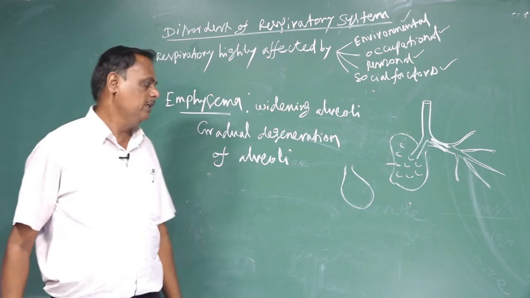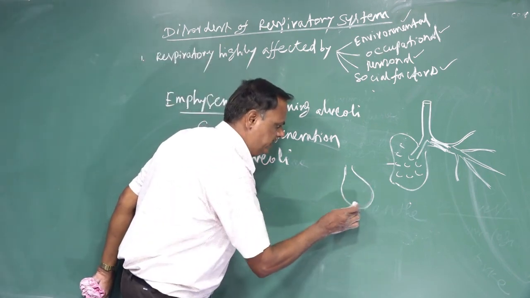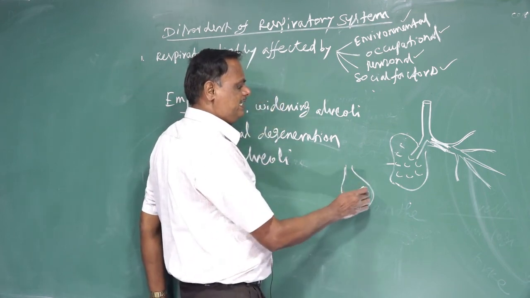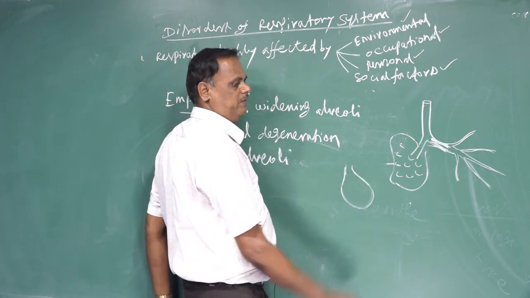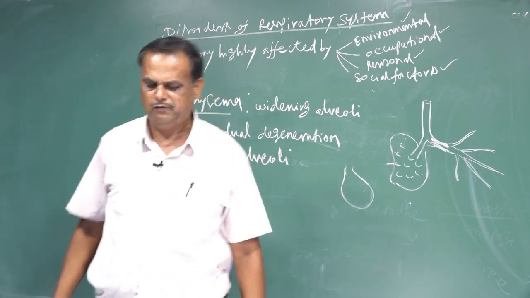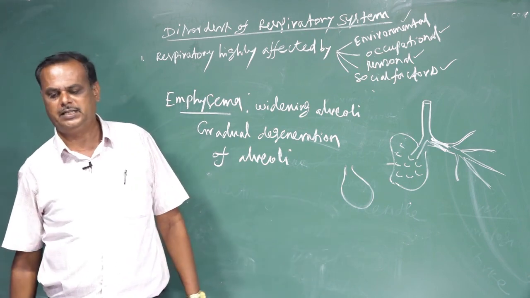Due to over smoking, the alveolar surface becomes degenerated, and the gas exchange surface area is affected. Mostly it is caused by smoking of cigarettes.